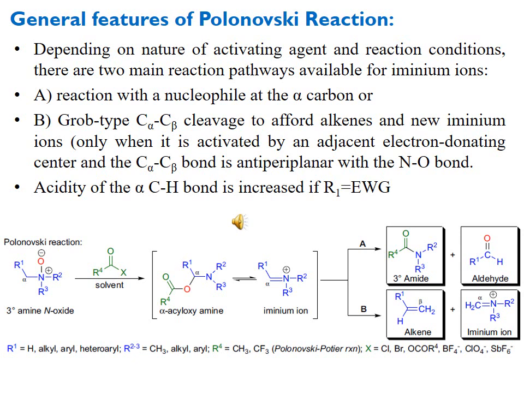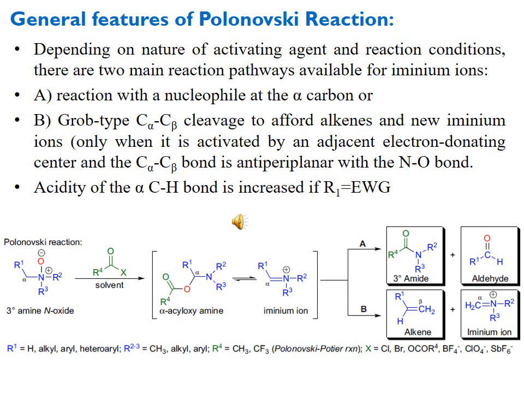Then if this carbon alpha and carbon beta bond is broken, we get the B category product, that is, one is an alkene and second is the new iminium ion, which can be moved further into different products.